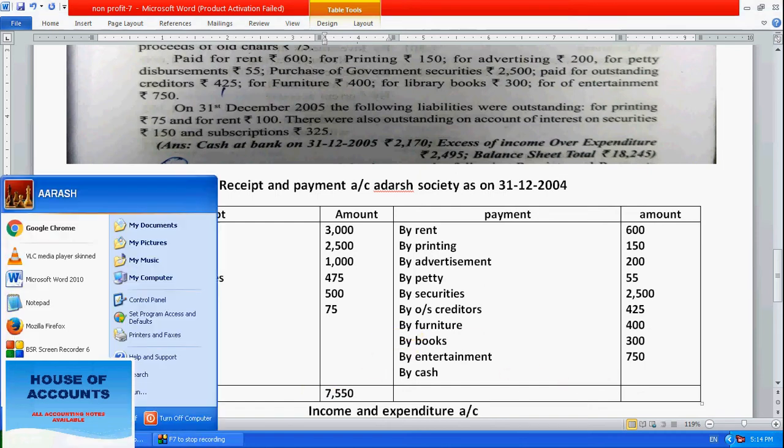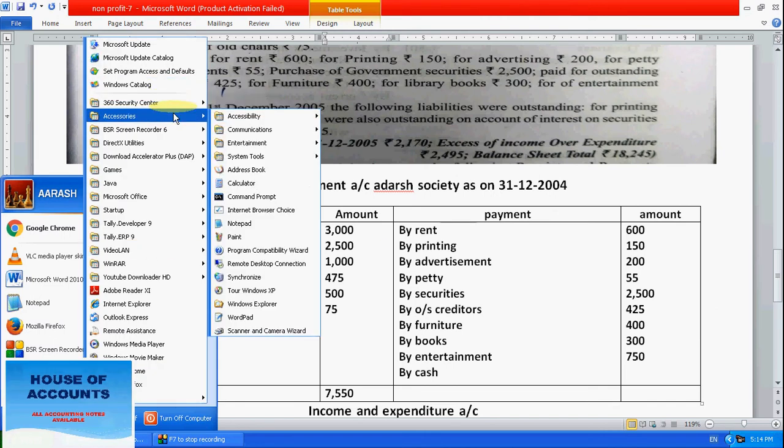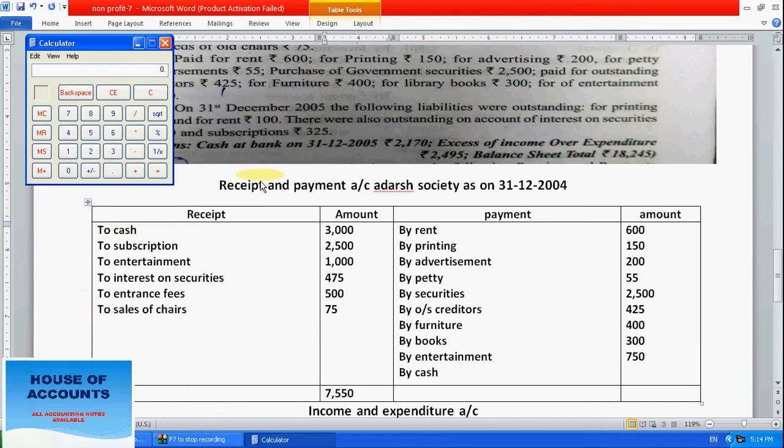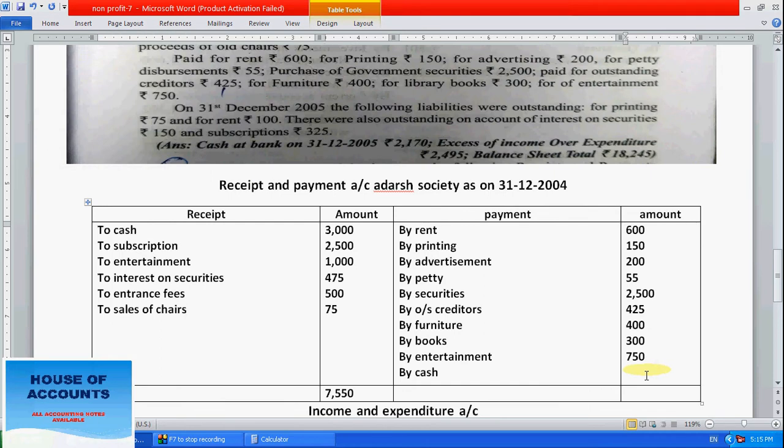Now deduct the payment amounts from the income: minus 600, 150, 200, 55, 2500, 425, 400, 300, 750. So 2170 is the balance carried down, which is the closing cash. Right here, 7550.